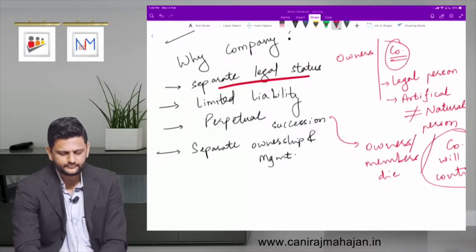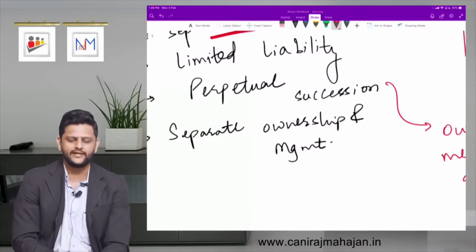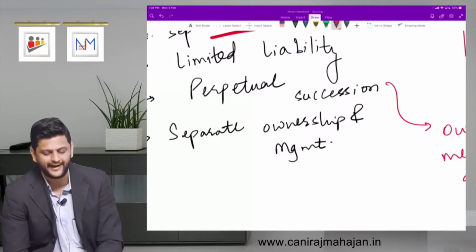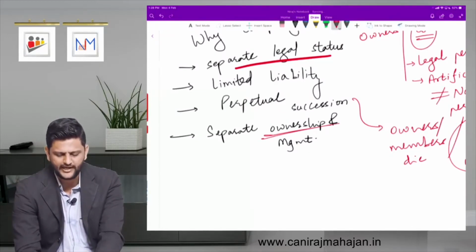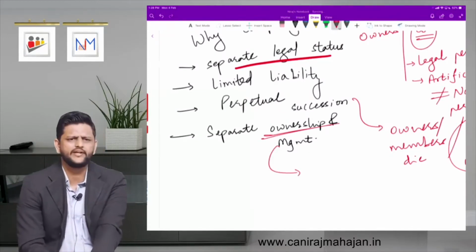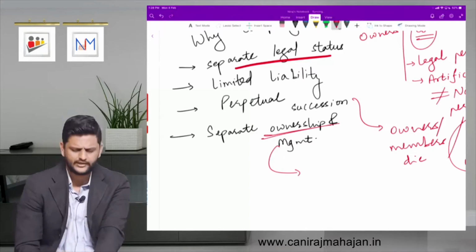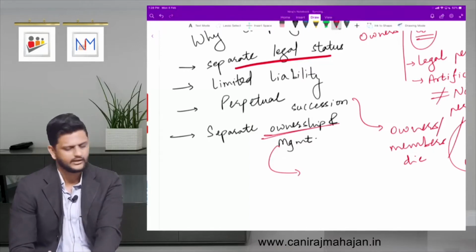Good. And separation between ownership and management. Owners or members, they are the owners, right? Management means board of directors, the persons who are regulating that particular company. Very good.